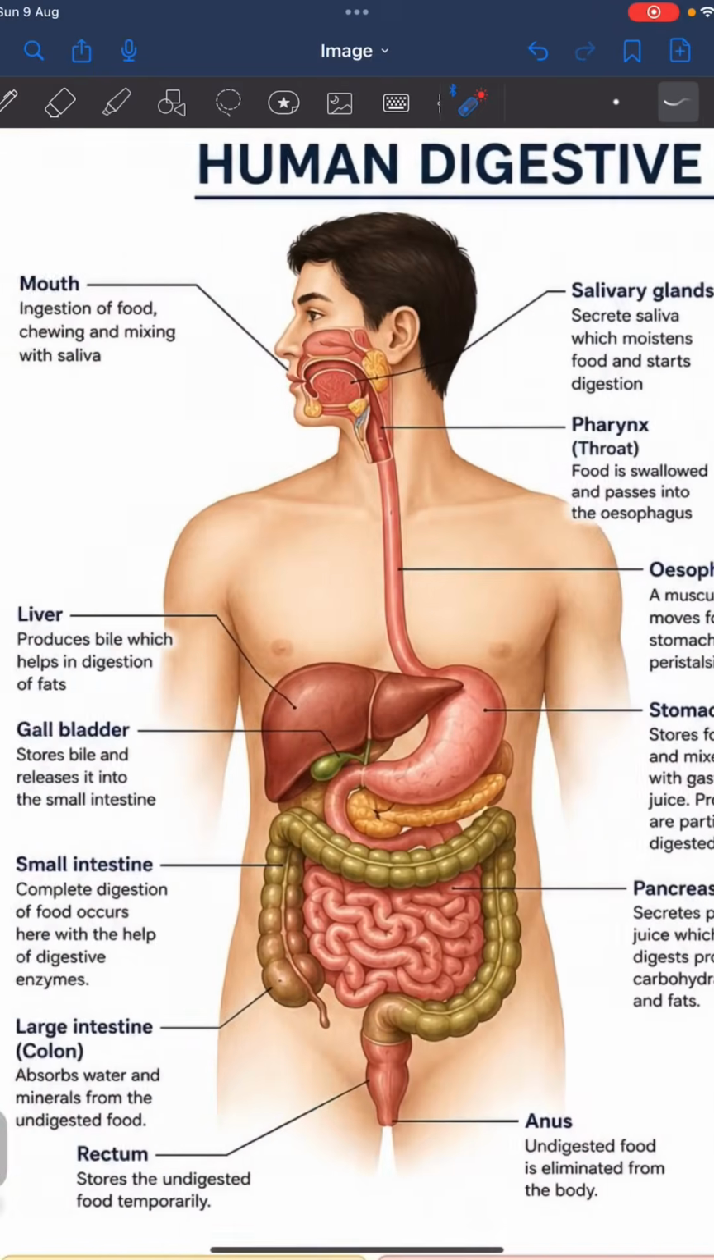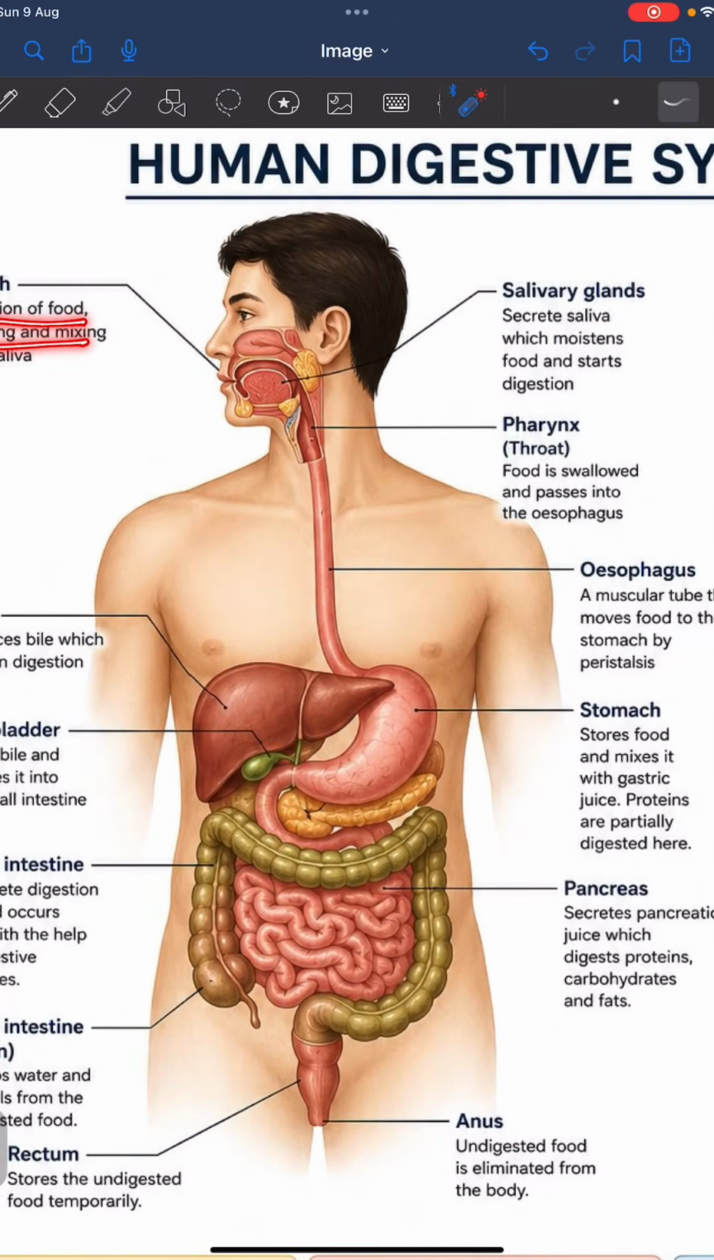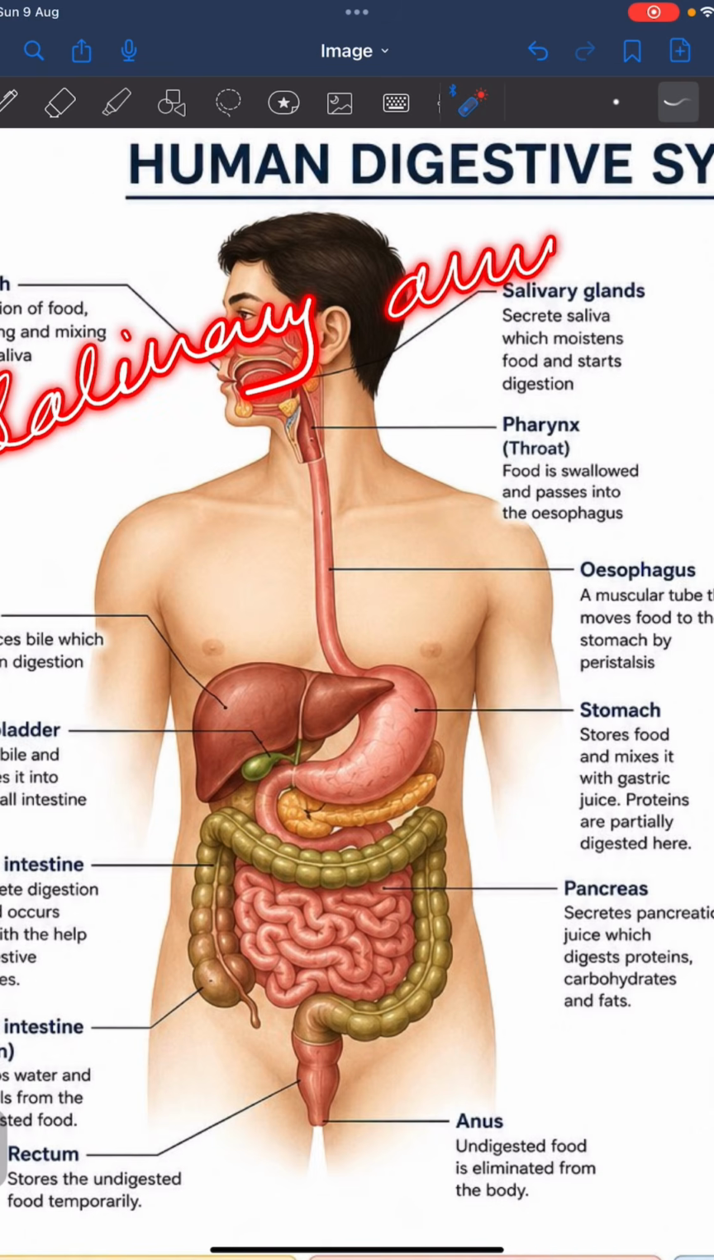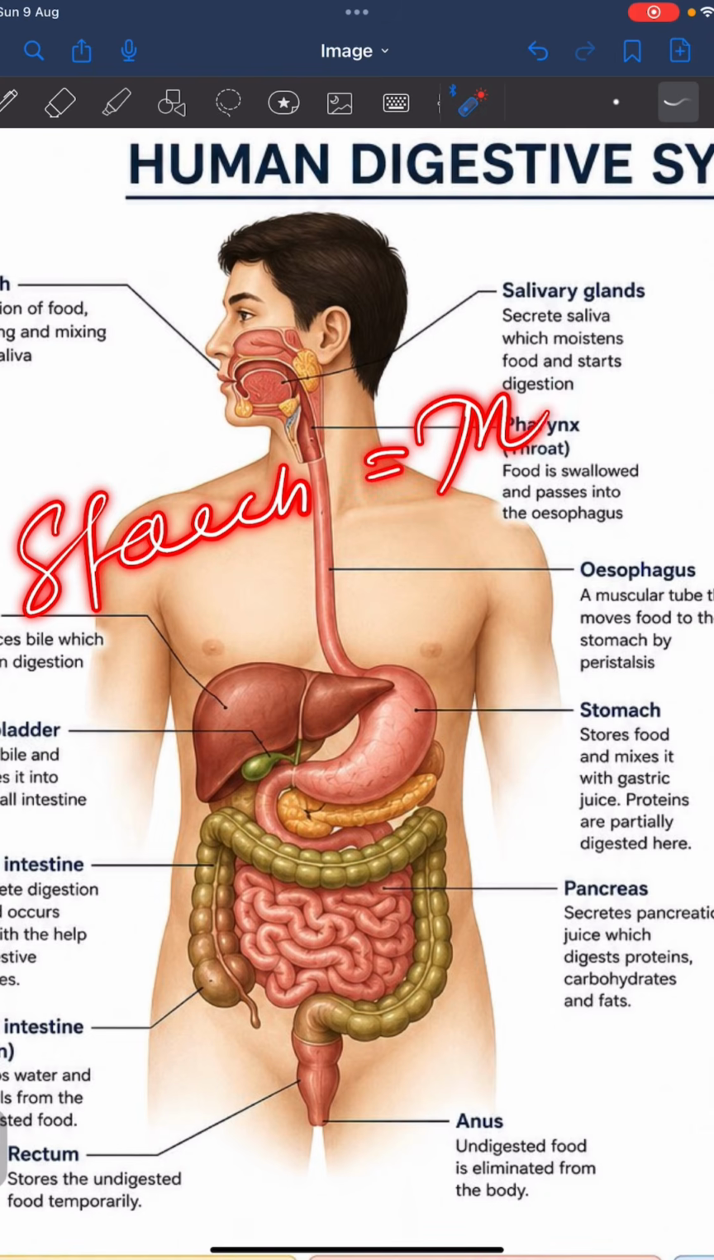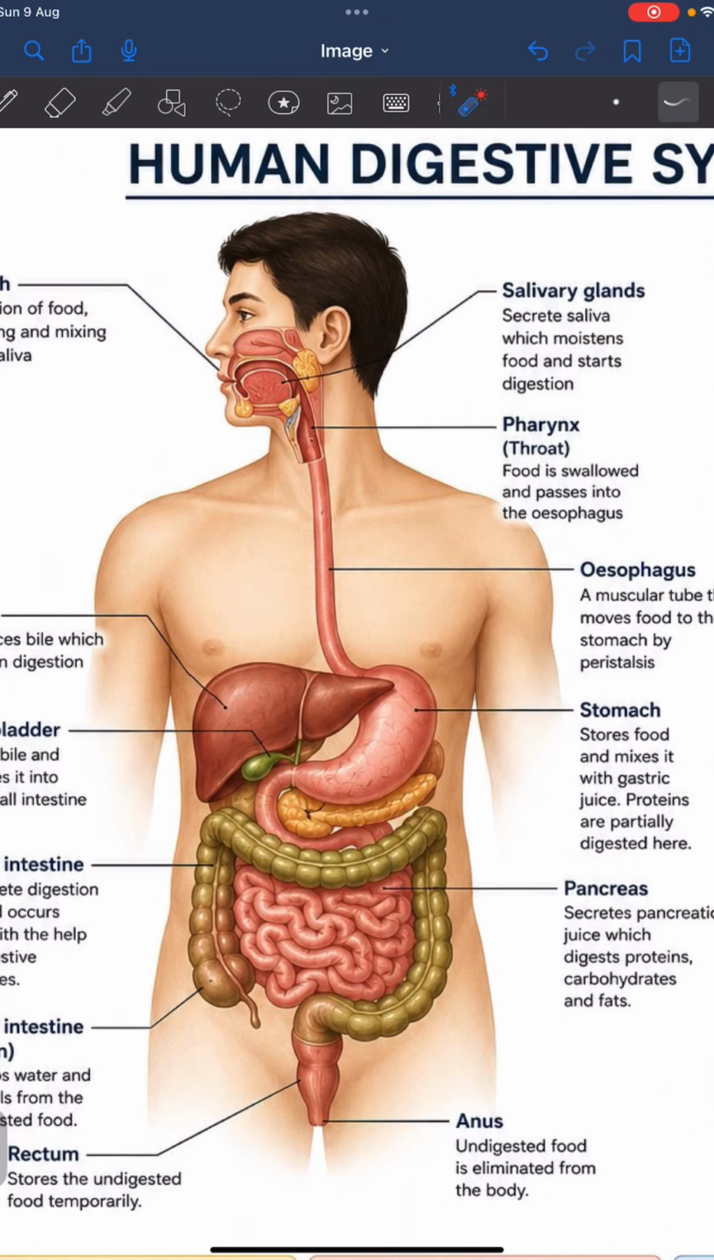So, the human digestive system starts from the mouth itself, where ingestion of food, chewing and mixing with saliva happen. What happens with the mixing of saliva? Your food gets moistened, okay? And there is salivary amylase, which helps in the breakdown of starch into maltose. Okay, so digestion starts from your mouth itself.